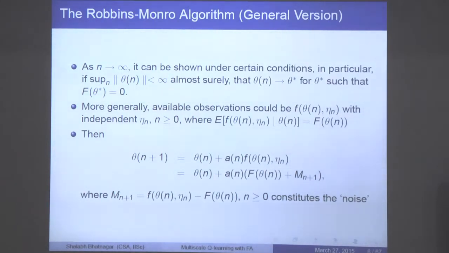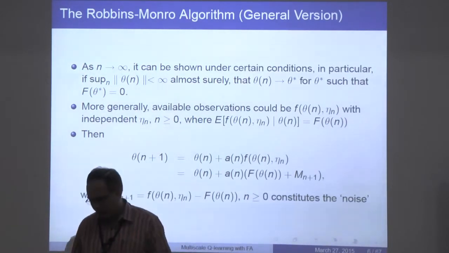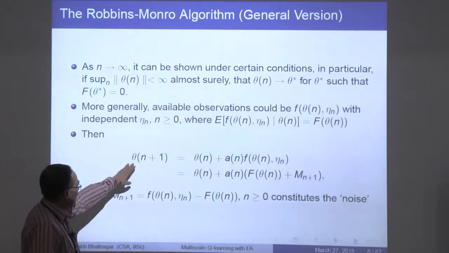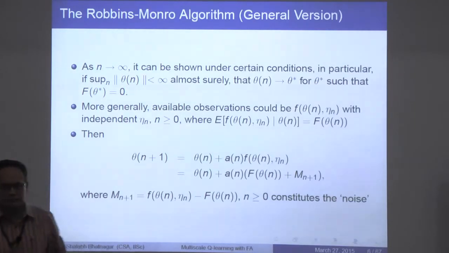Its convergence has been enhanced to include not just IID noise, but martingale difference noise, and you can also have Markovian noise and so on. And the results that are available now are almost sure. So you can show that theta n converges to theta star with probability 1. Alright, so that's essentially what it is.